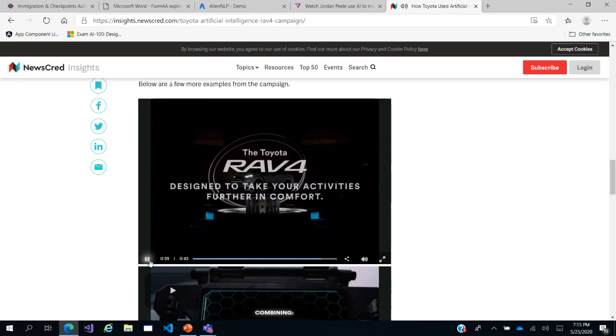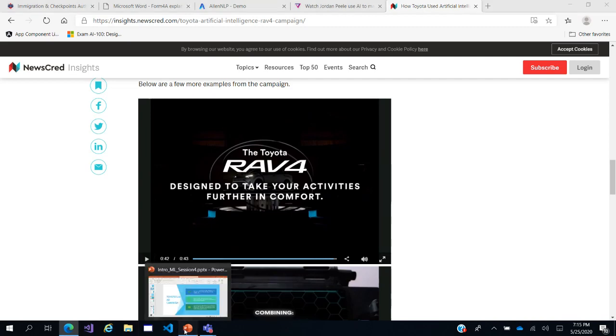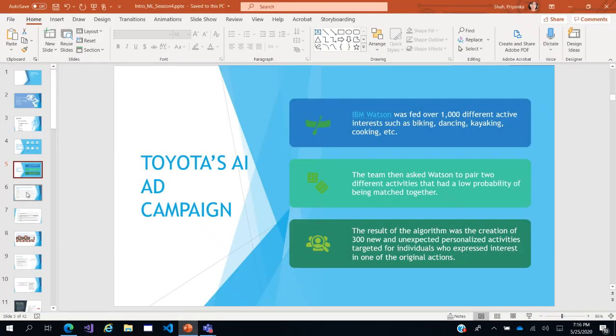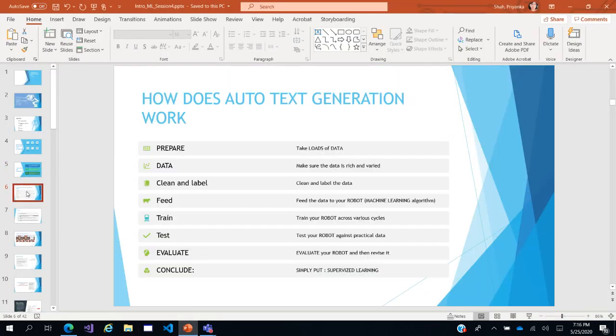So these are a few of the most notable ways in which AI is being used. I mean, NLP is being used in different scenarios. All right. Okay. So that brings us to how all these auto text generation works.